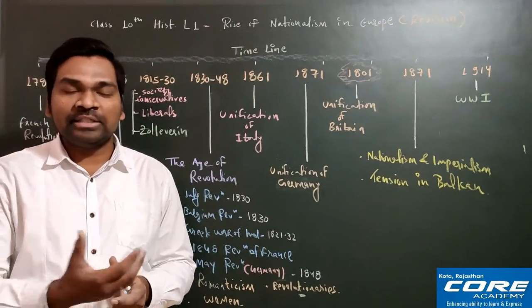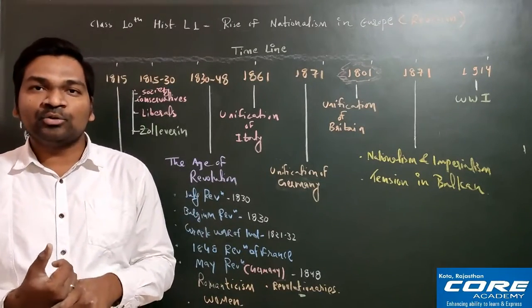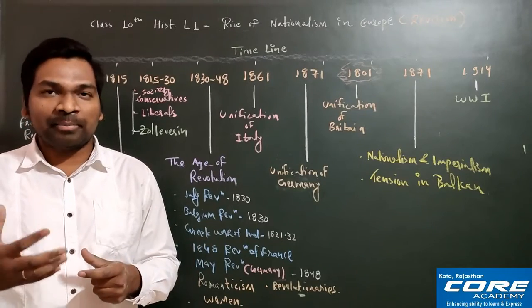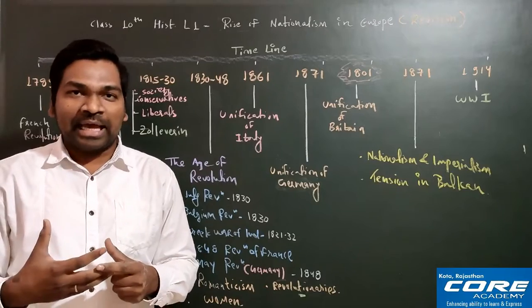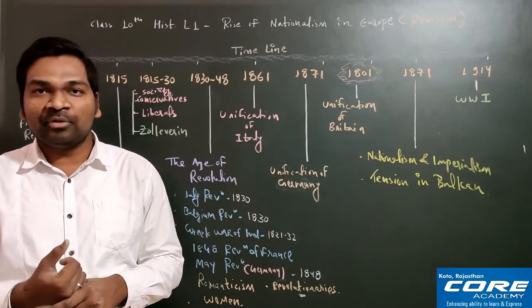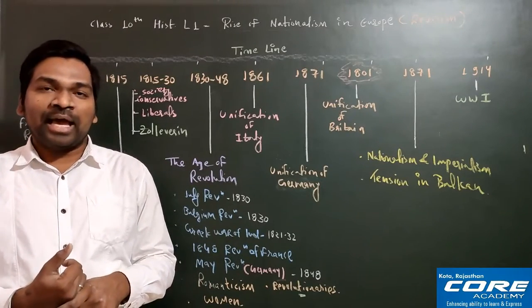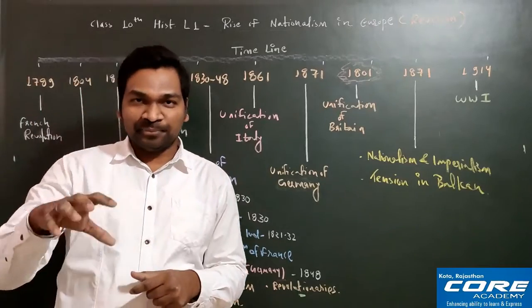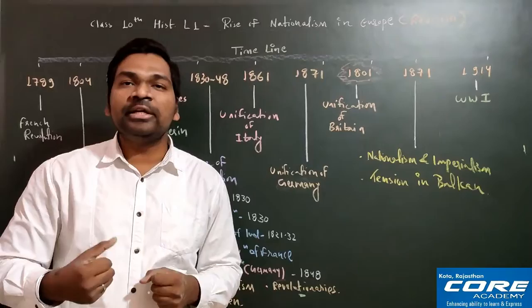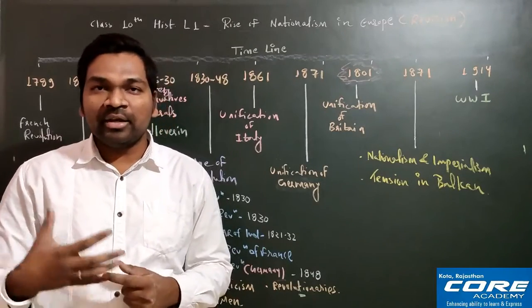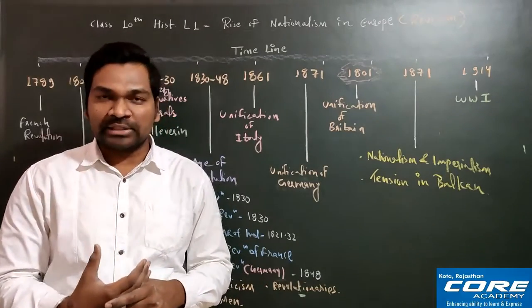After that we saw the Directory rule, and the members of the Directory were fighting with each other only. That is why the people were not happy, and in France people wanted some strong leader, some strong character who could really liberate the people from all their sufferings.